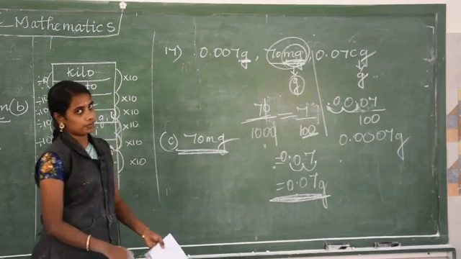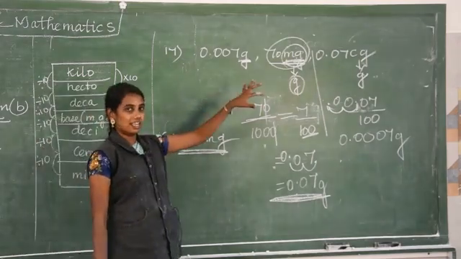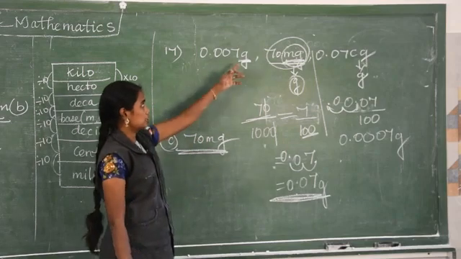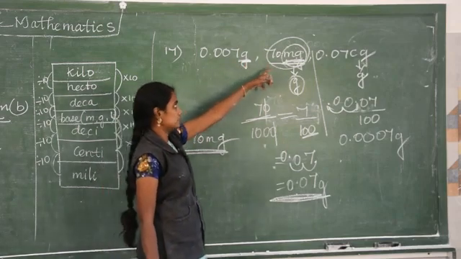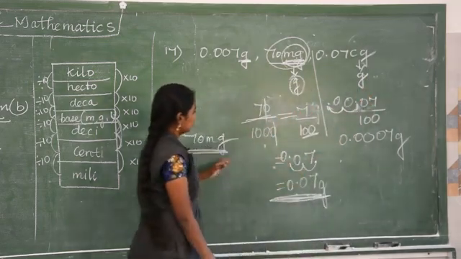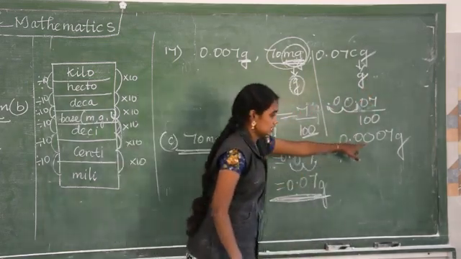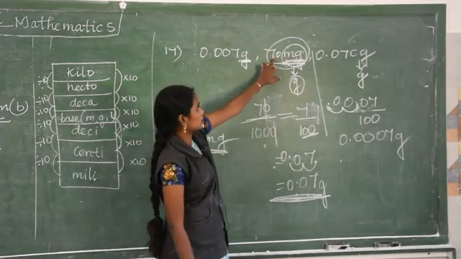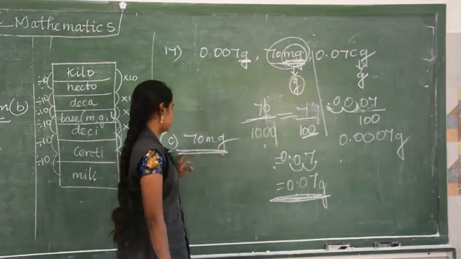So once again I explain to you, change into the same unit, okay, find out which is the highest unit. The higher unit is gram. So I have converted milligram to gram, centigram to gram. After converting, compare the answers. If you compare the answers, this is the highest one. So write the question, that will be the answer, 70 milligram.